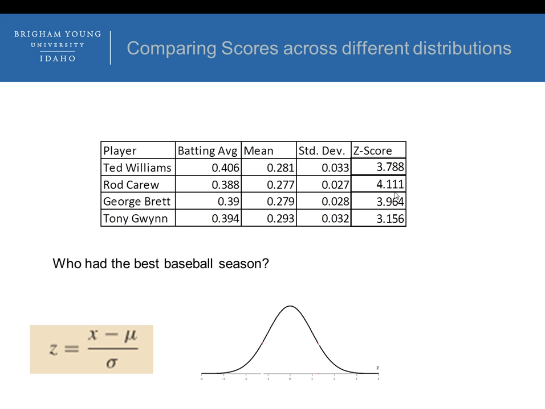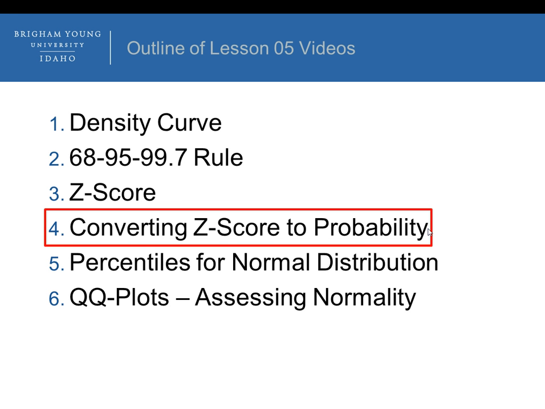But the one that went beyond 4 was Rod Carew. So even though Ted Williams broke the .400 barrier in terms of batting average, you could say that Rod Carew broke a z-score of 4 for batting average in a particular season, and that's something no one really talks about, but it's something to consider, that Rod Carew perhaps had the best baseball season relative to everybody else in that given season.